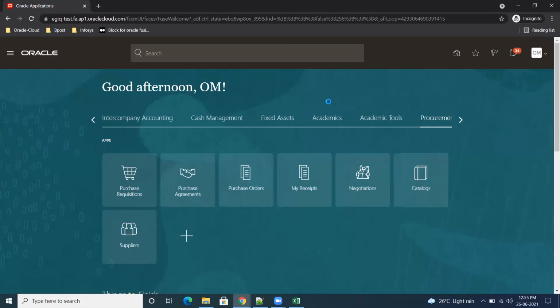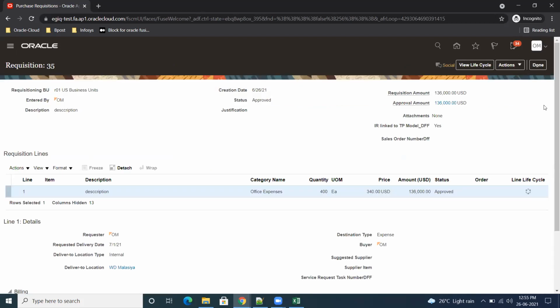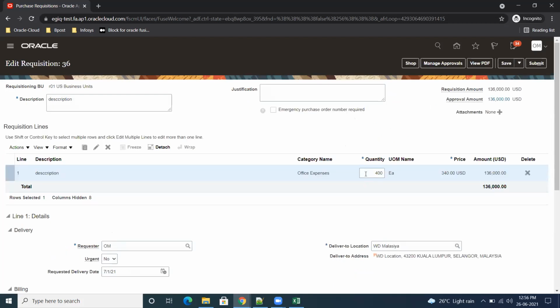Now quickly go and create the order, PR. So I'm selecting same and making duplicate. Actions and duplicate. So let me give something more, 600.